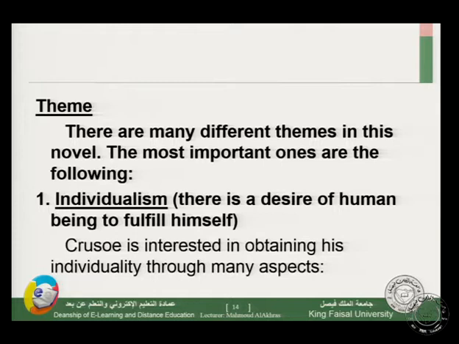The first one, or the most important theme, is individualism. There is a desire of a human being to fulfill himself. So we have a desire for achieving individual identity, or for achieving individualism. Crusoe is interested in obtaining his individuality through many aspects. So we can follow the character of Crusoe, and we can see how, if I ask you, how does Crusoe achieve his individualism or individuality? We are going to follow this.